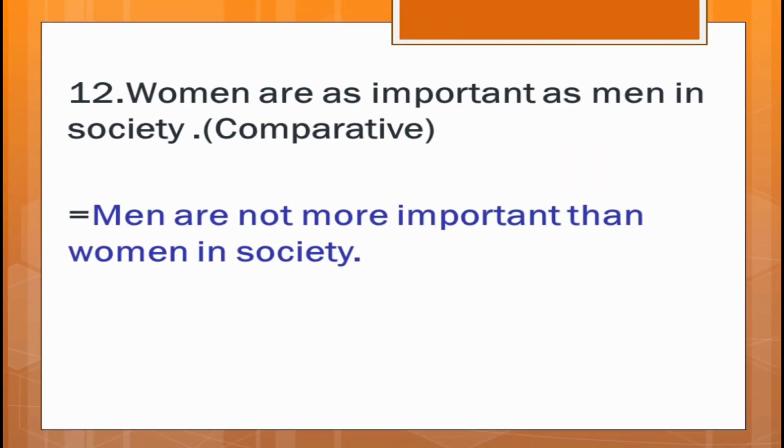Number 12. You can see on the screen, women are so important as men in the society. You have to make it comparative. You understand here two things are compared, two persons, women and men, two topics. Now the answer is men are not more important than women in the society.